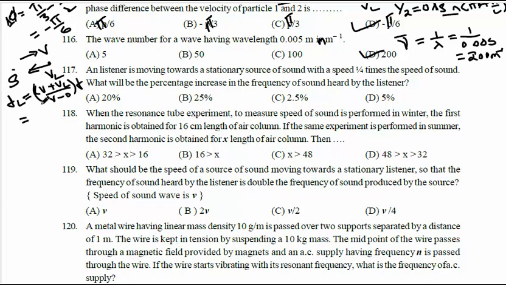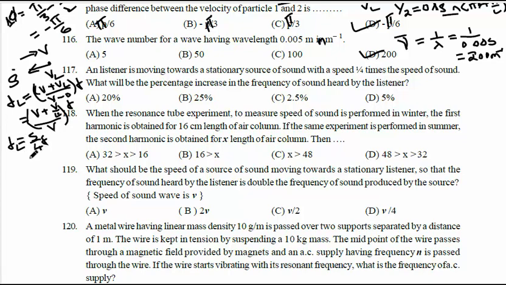V plus VL is V plus 1/4 of V, means V by 4, divided by V into F. So FL will be 4V plus V, means 5V by 4V, 5 by 4 into F.